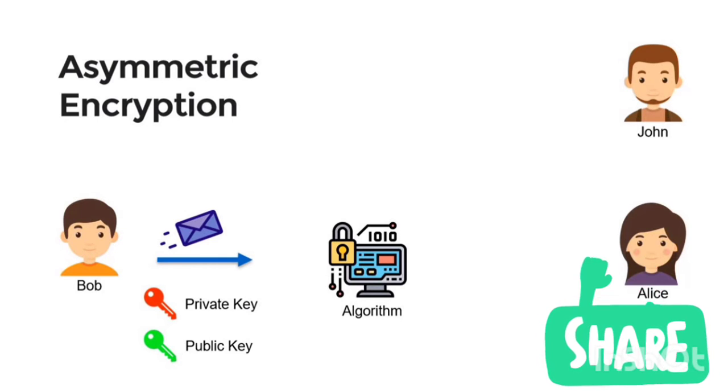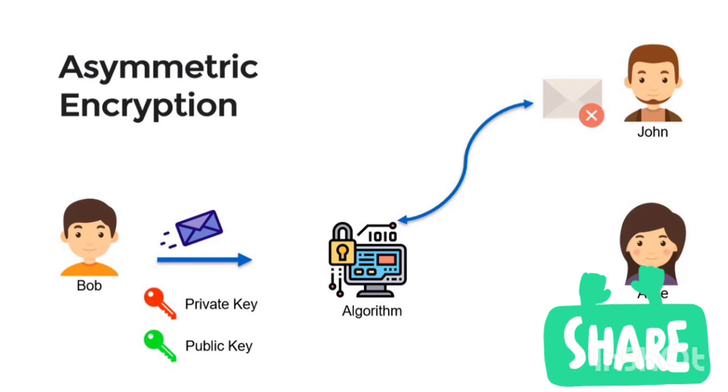In symmetric encryption, it was not safe to share the secret key. When using asymmetric encryption, both parties can share their public key with each other or with the world. So now, if Bob wants to send a message to Alice, he encrypts the message with Alice's public key and sends it. If John tries to decrypt the message, he won't be able to because he doesn't have Alice's private key. Alice receives the encrypted message and decrypts it with her private key.